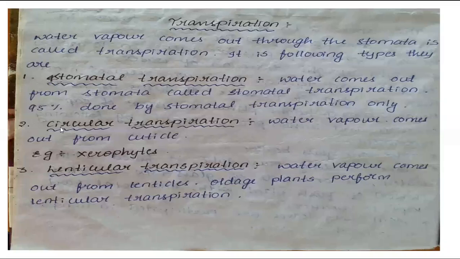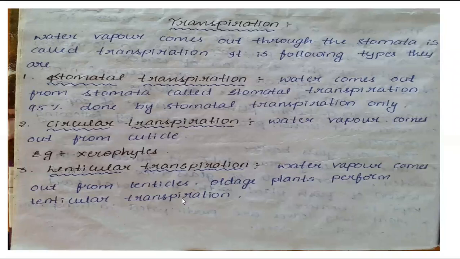Cuticular transpiration. See children, there is a mistake here. Cuticular transpiration means water vapors come out from the cuticle. It is in xerophytes. Third one is lenticular transpiration. Water vapors come out from the lenticels of the shoot. At old age, plants perform lenticular transpiration.